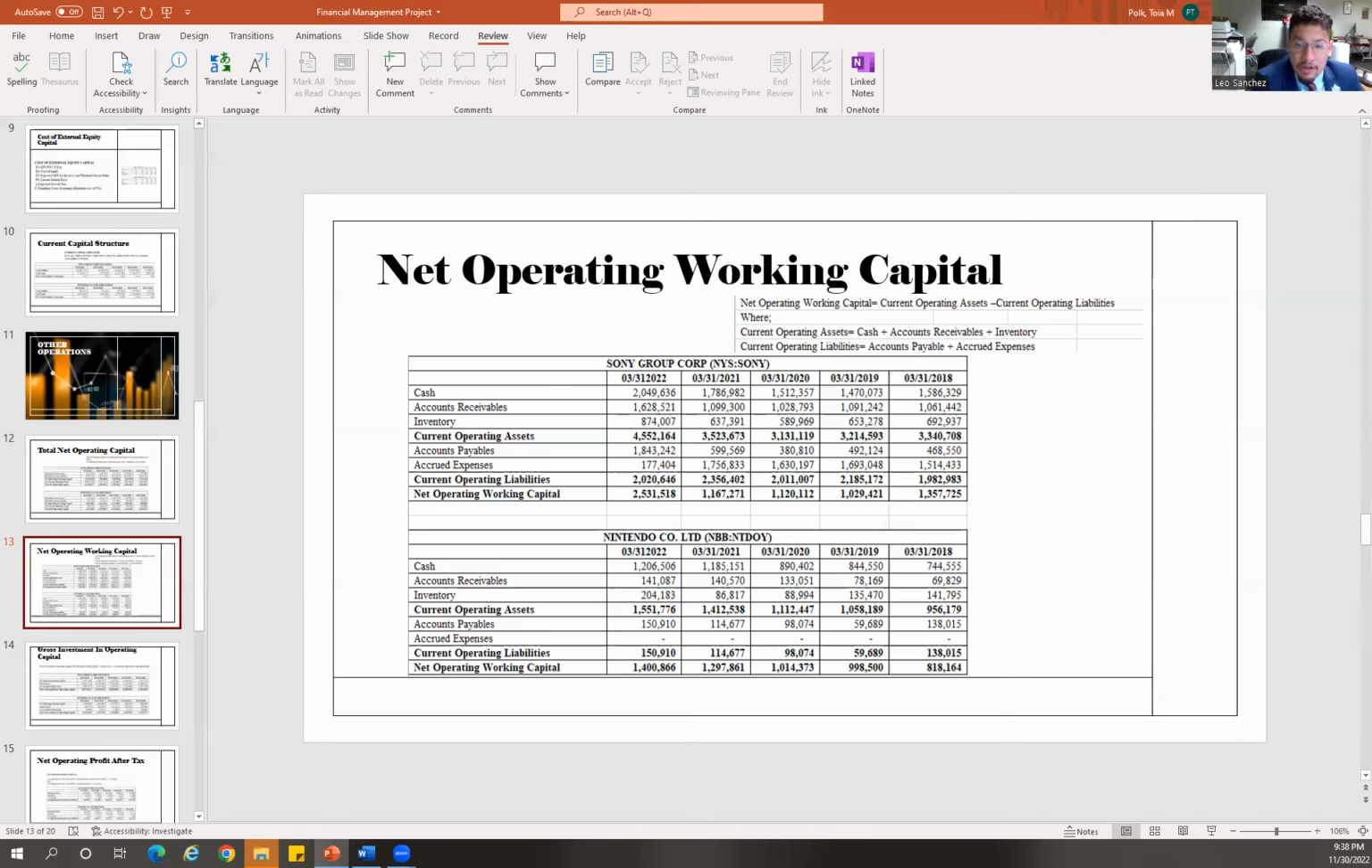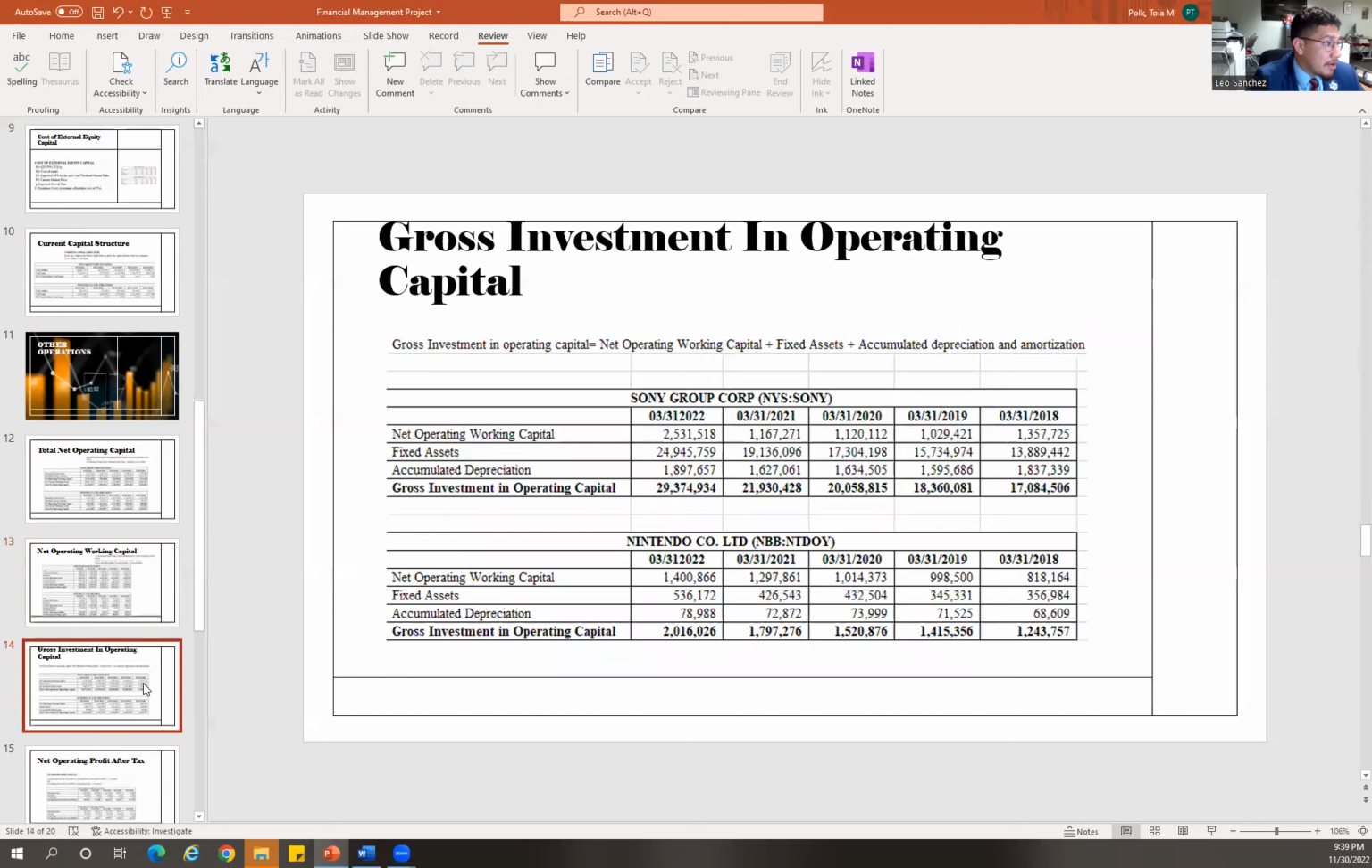The most recent net operation working capital of the two companies shows that Sony has the upper hand in this instance at 2,531,518, while Nintendo is close, rounding to 1,400,866. This means that as of this year, 2022, Sony has more ability to meet its current operation liabilities compared to its competitor.